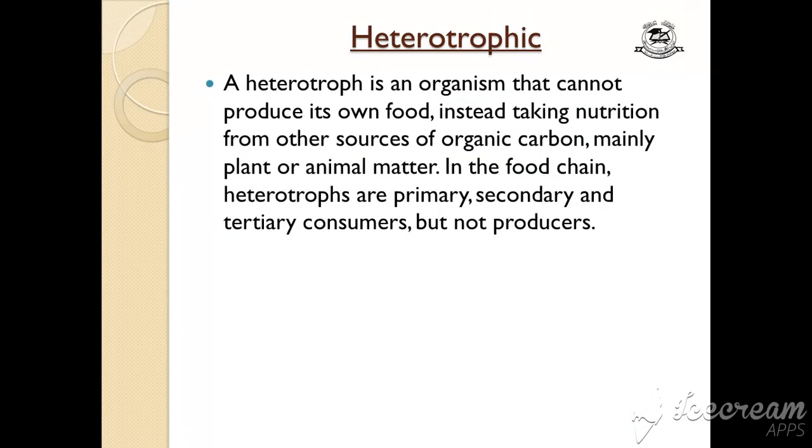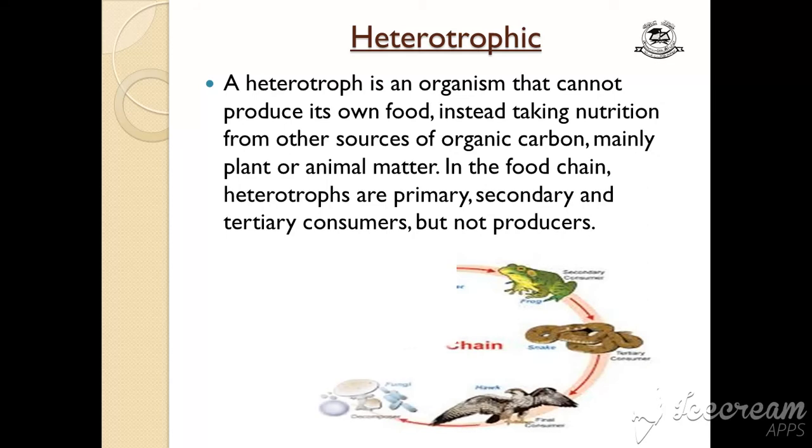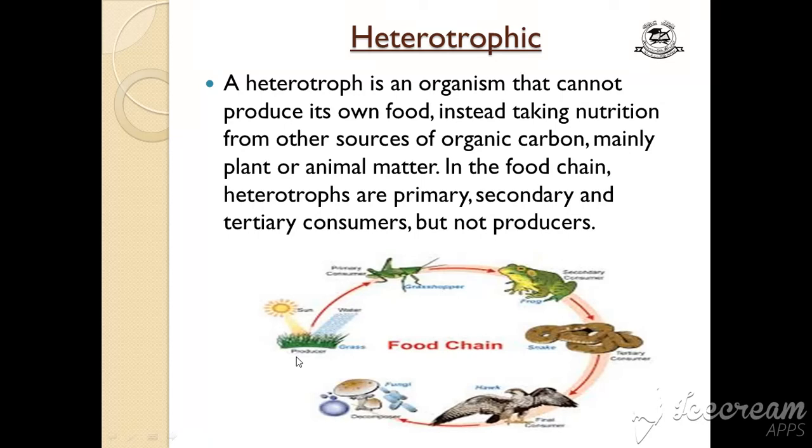heterotrophic organisms. What are heterotrophic organisms? A heterotroph is an organism that cannot produce its own food, instead taking nutrition from other sources of organic carbon, mainly plant or animal matter. If we see a food chain, heterotrophs are primary, secondary and tertiary consumers, but not producers. So what are producers? Producers are green plants. You can see producers are green plants that are not heterotrophic. Then primary, secondary, tertiary and other consumers, they all are heterotrophs. They cannot prepare their food and they take food from other sources.